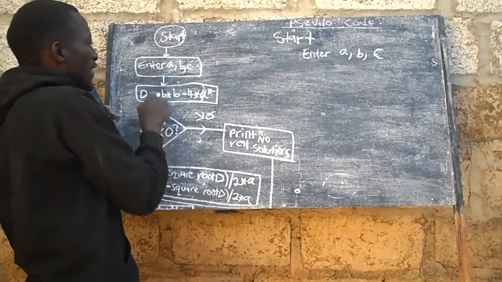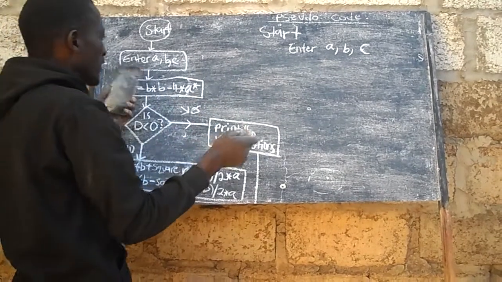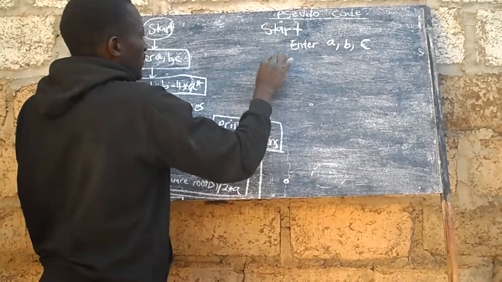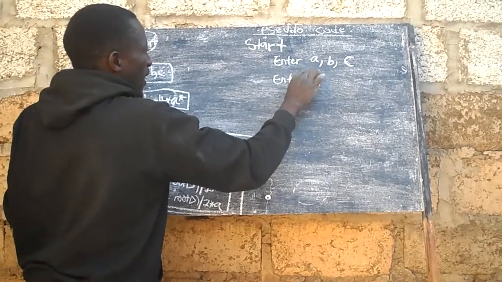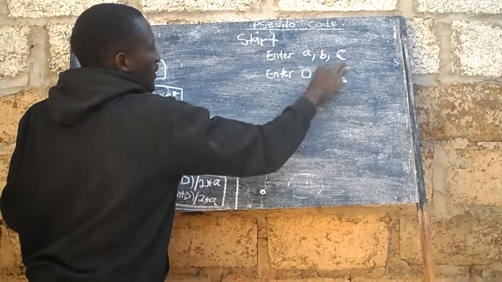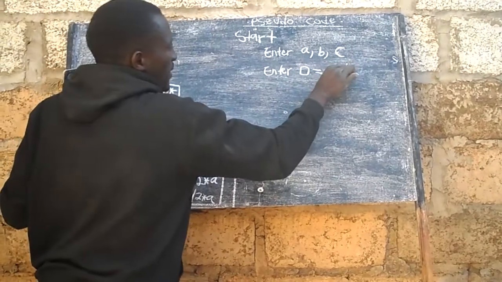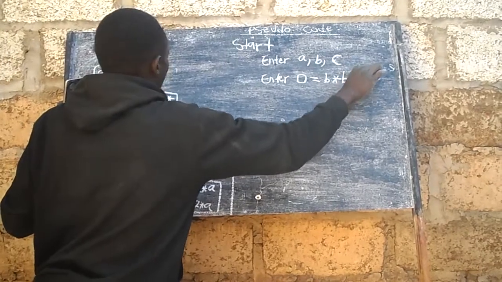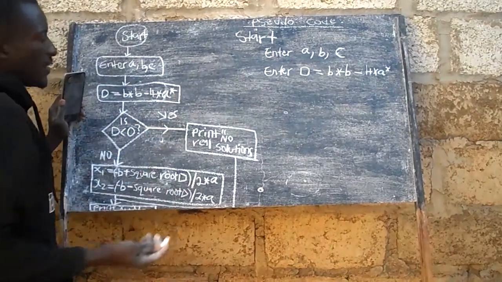Here now they want me to enter the formula where these variables will be involved. So I will say again enter the formula D equals B star B minus 4 star A star C. The star represents multiplication. So B star B is more like a power; we don't know the power that is there.